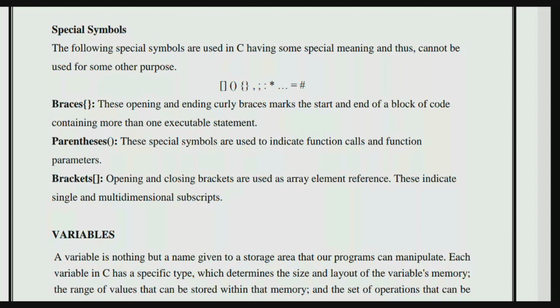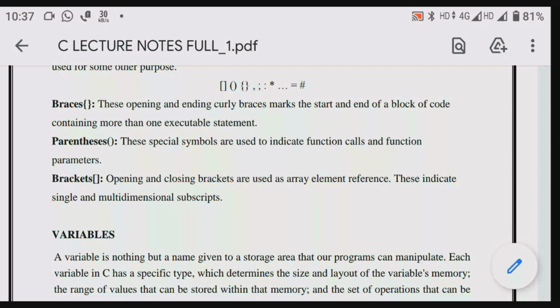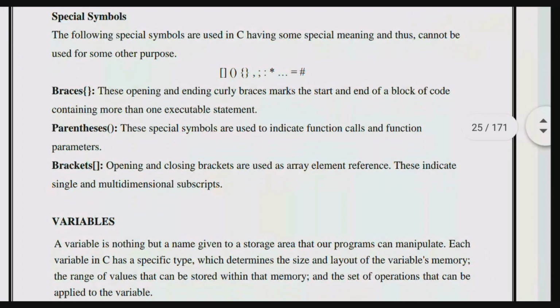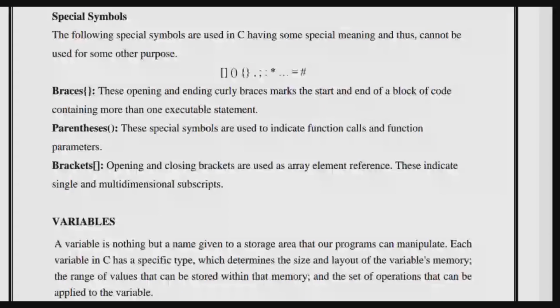Without braces, there is no program in C, just like without main there is no program. Brackets and parentheses are also used.